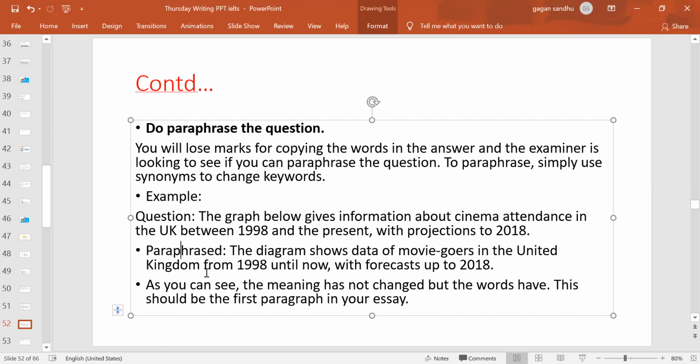In the UK, in the United Kingdom, from 1998 until now, it says between. Now, this is very commonly seen: between 1998 to 2000. Whenever this is given, you can simply change it to from 1998 to 2000. In this case, it's the present, so we just quoted it as until now. With projection and forecast, this is also a word you'll need a lot. If projections is given, you write forecast. If forecast is given, you write projections. So 2018, you will write up to 2018. So both ways are right.